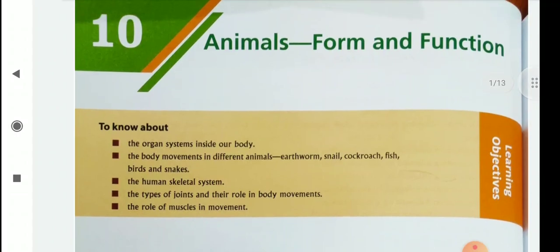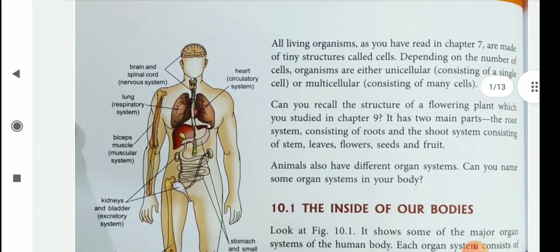From this chapter, we will discuss the organ systems inside our body, the body movements in different animals like earthworm, snail, cockroach, fish, birds and snakes, the human skeletal system, the types of joints and their role in body movements, then the role of muscles in movement. Okay? So let's see.